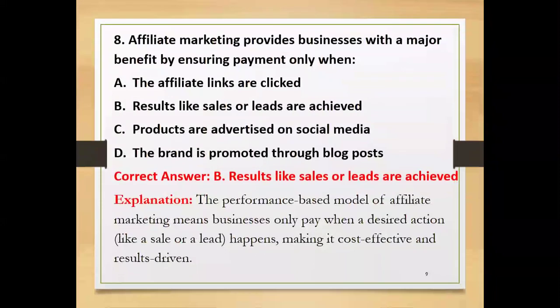Then, affiliate marketing provides businesses with a major benefit by ensuring payment only when the affiliate links are clicked, results like sales or leads are achieved, products are advertised on social media, or the brand is promoted through blog posts. Affiliate marketing provides businesses with a major benefit by ensuring payment only when results like sales or leads are achieved. So the performance-based model of affiliate marketing means businesses only pay when a desired action like a sale or lead happens, making it cost effective and results driven.